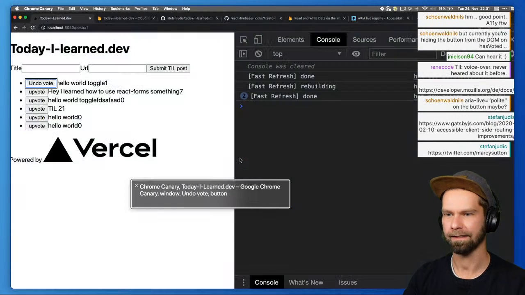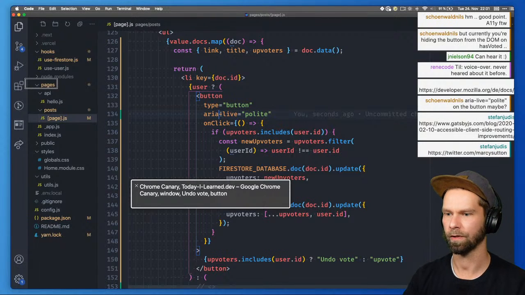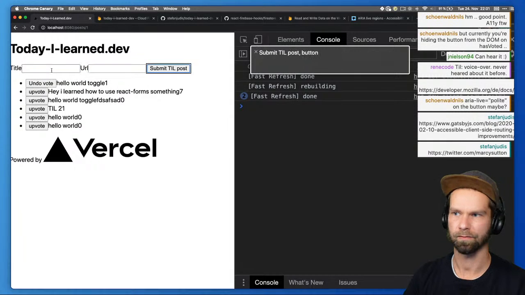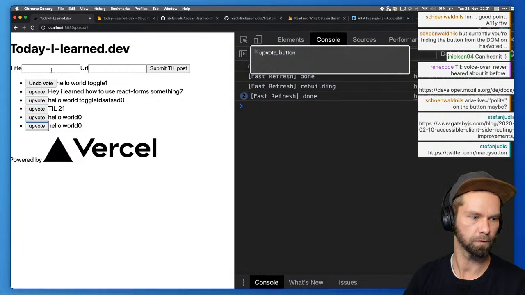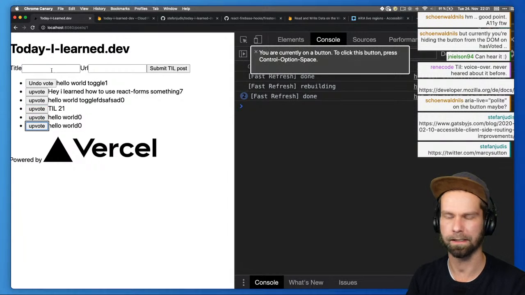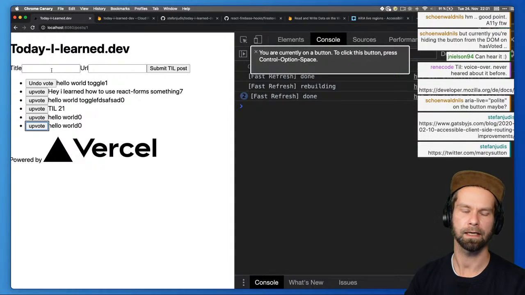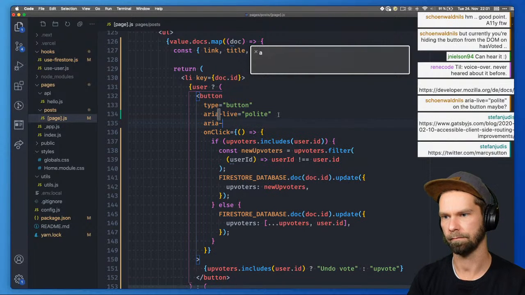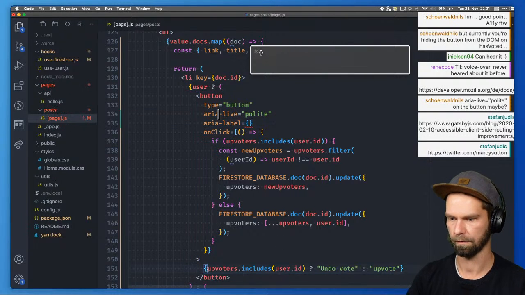But here, when we're at it, I think that we should still do one thing. What we can do is for assistive technology right now, when you do it like this, you see it's like undo vote, upvote, upvote, upvote, upvote, upvote. If one would navigate around like, hey, show me all the buttons, these buttons are not very descriptive. So what we could do here too is we could add Aria label, and say the same thing here.